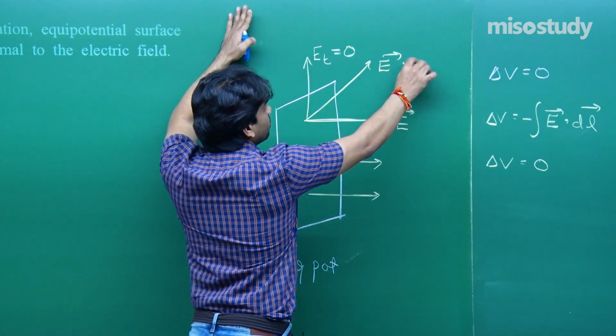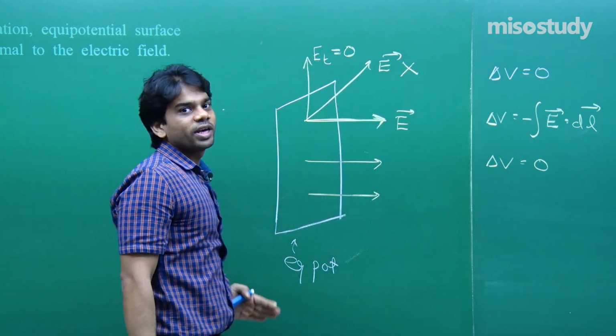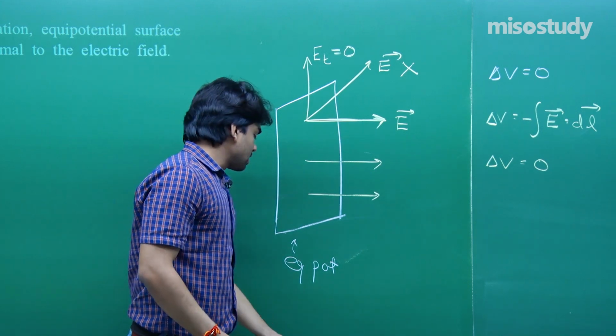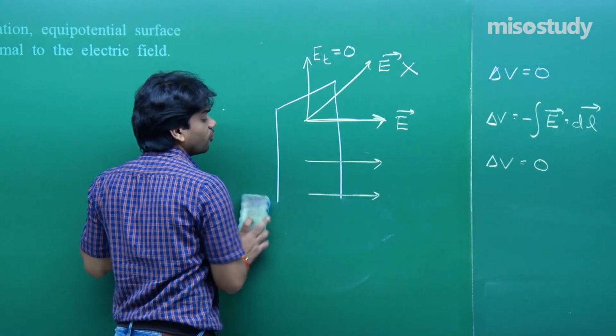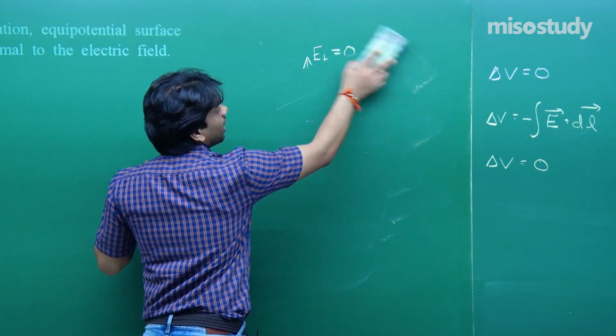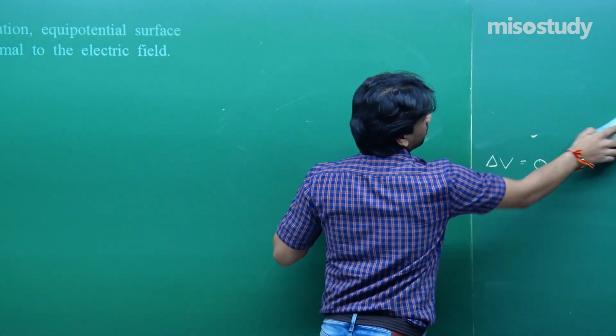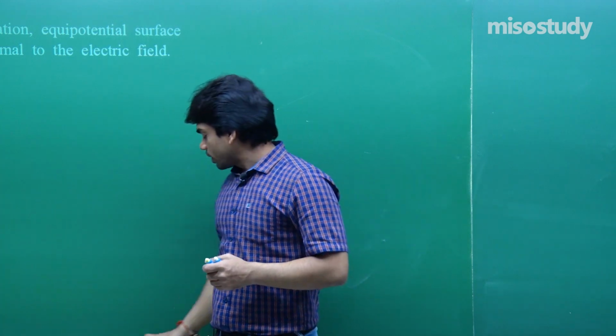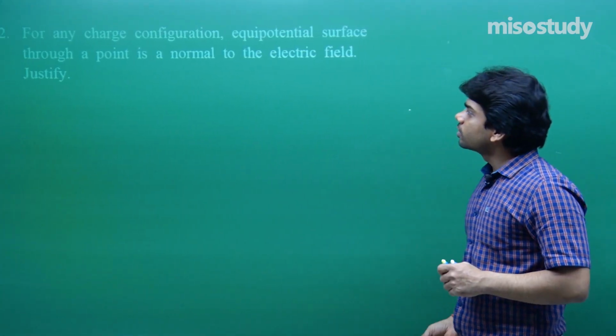So this is not a possibility. Electric field cannot be along any sense except perpendicular to the equipotential surface. This has to be the reason. And work done while moving a charge on an equipotential surface is also 0. Hope that you have understood this part.